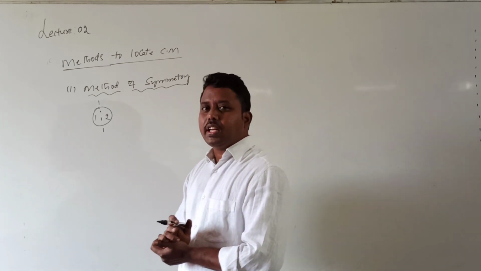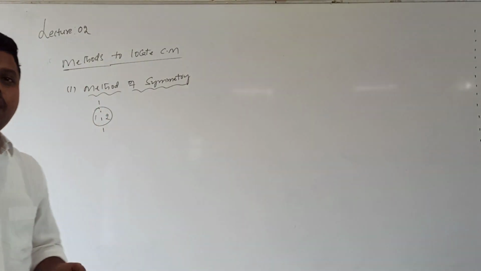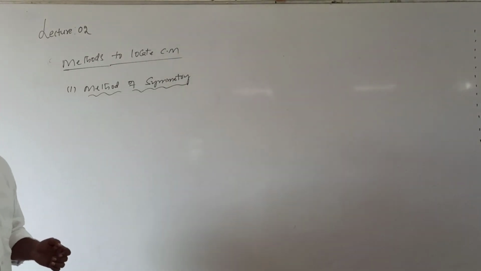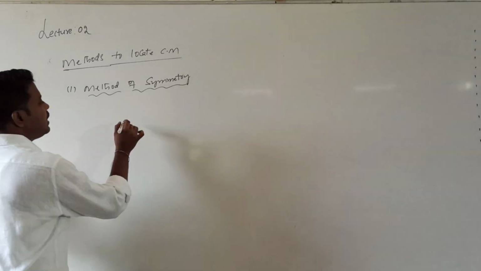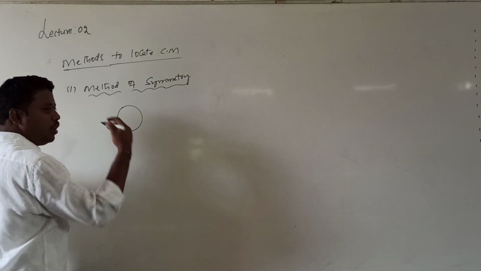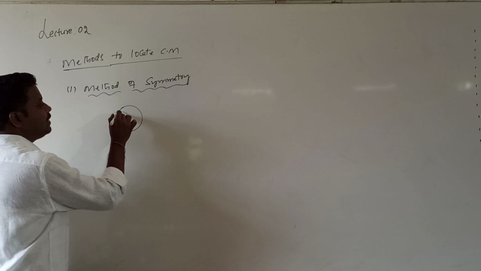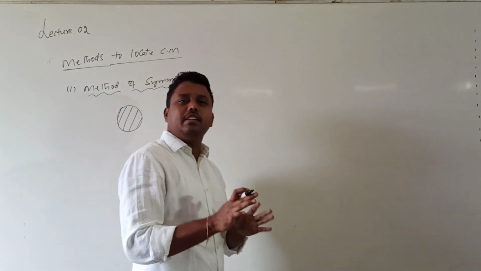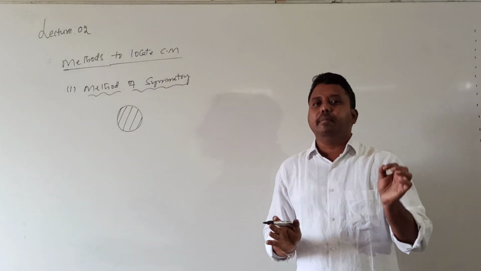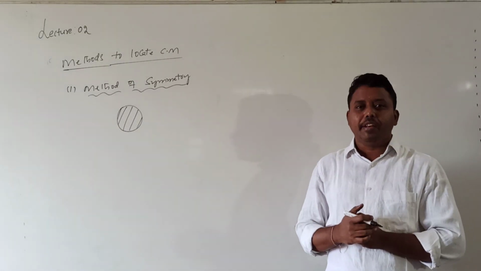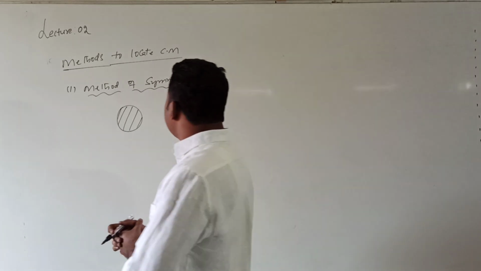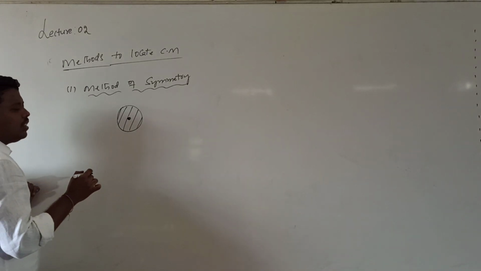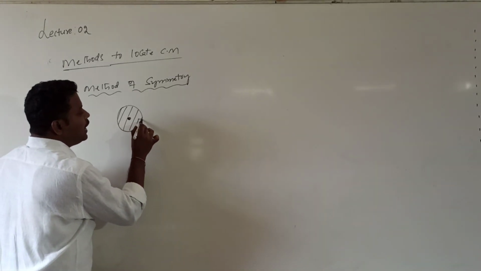Whenever a symmetrical body is given, its center of mass will coincide with its geometric center. Why will the center of mass coincide with the geometric center? Let us see. Let me consider one circular ring or circular loop, or can I consider it as one circular disc, of uniform mass distribution. The distribution of mass should be uniform, the same everywhere. Then if I want to locate the center of mass, I will consider the center as the center of mass. Then what can I do? Let us consider one element.